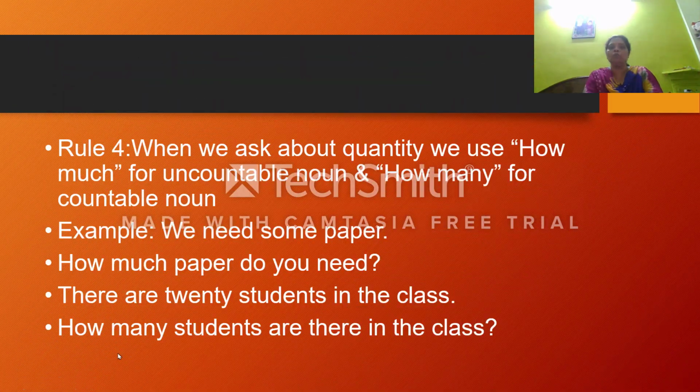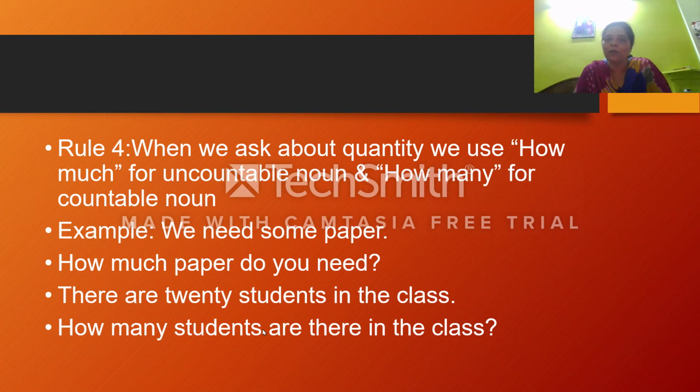Now coming up, rule 4. When it asks about quantity, that means we use how much for uncountable nouns and how many for countable nouns. Uncountable noun क्या है? The nouns which you cannot count, like paper, water, oil. So things like oil, water, petrol, milk, these are all uncountable, which we cannot count, and for that we have to use how much, and how many is used for countable nouns, that means which we can count. For example, we need some paper.